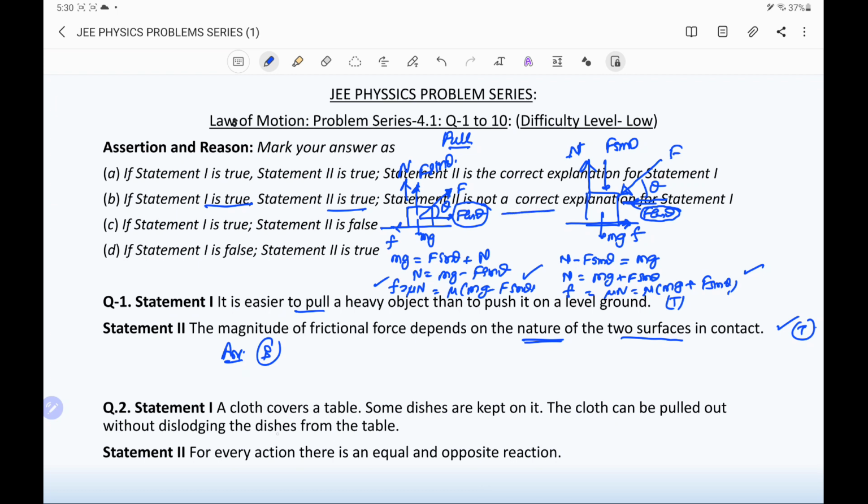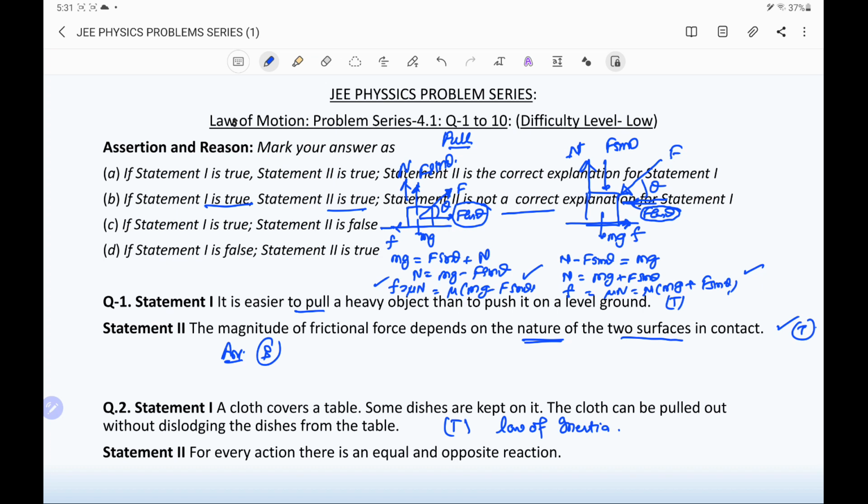Question number 2. Statement 1: a cloth covers a table, and some dishes are kept on it. The cloth can be pulled out without dislodging the dishes from the table. This statement is true from the law of inertia, Newton's first law of motion. As per this law, an object has a tendency to retain its state of motion or rest.